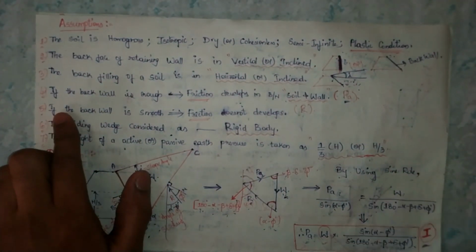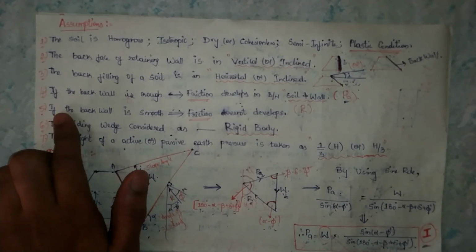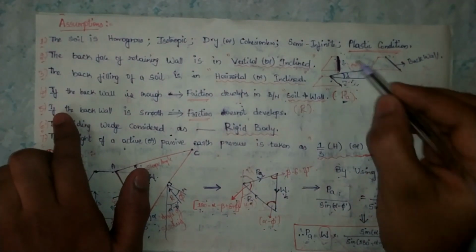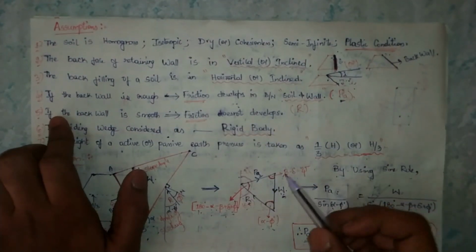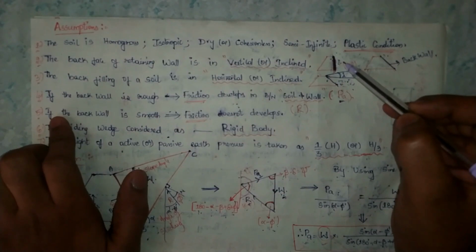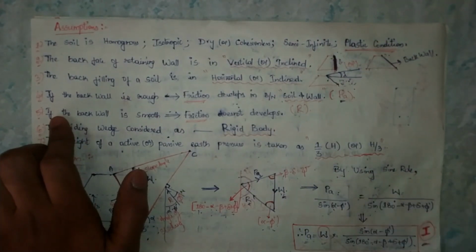Next, the fifth point: if the back wall is in a smooth condition, what will happen? If this back wall is smooth, friction does not develop between the wall and the soil. The friction develops only within the soil.